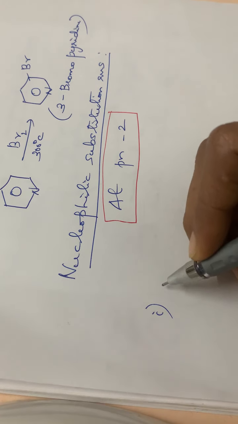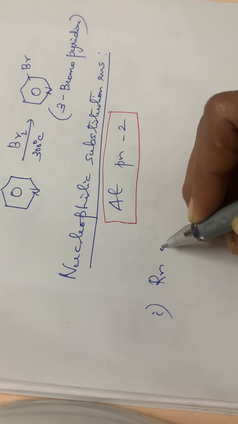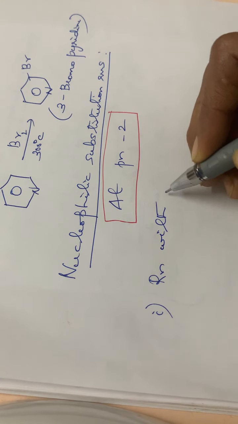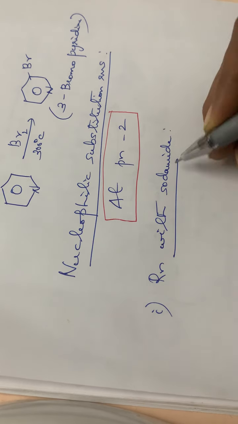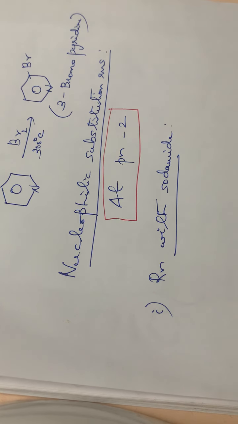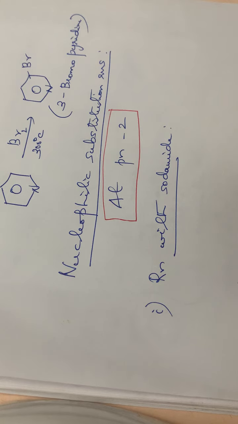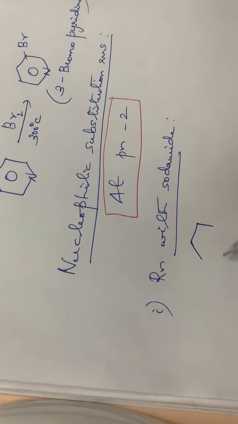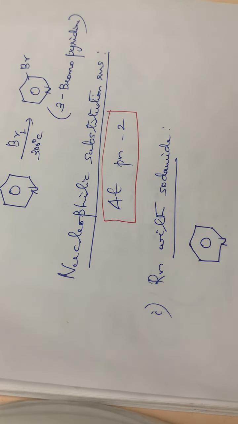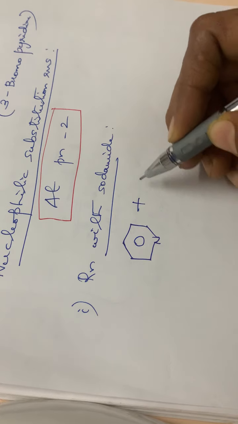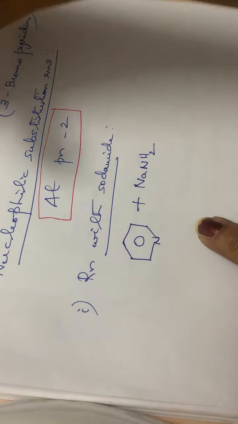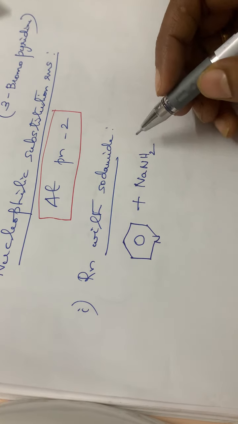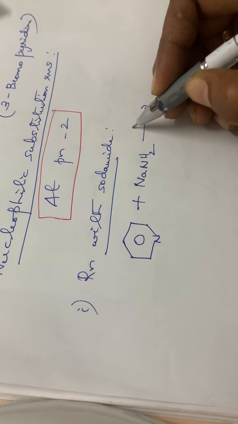First, reaction with sodamide. See here, pyridine. Sodamide formula is NaNH2, at 100 degrees Celsius.